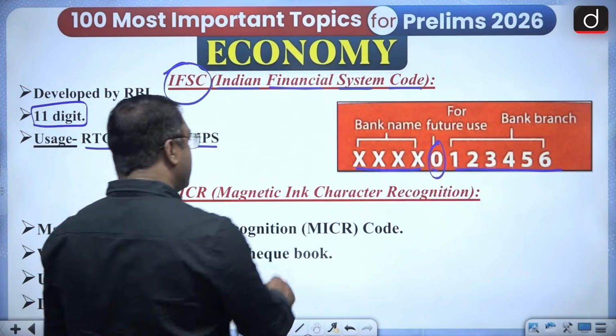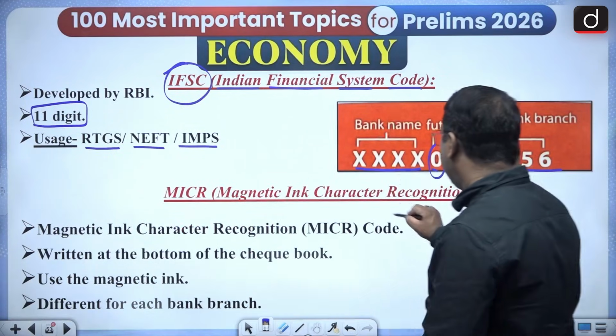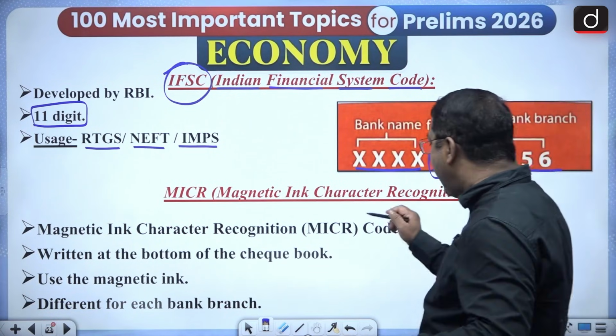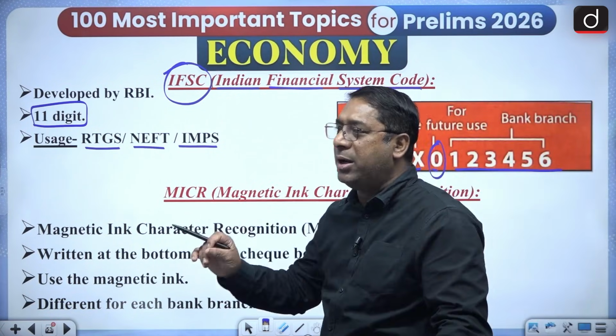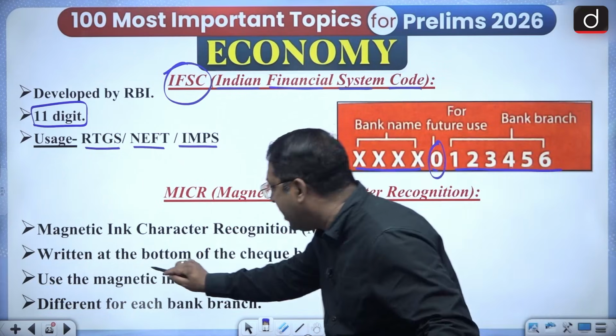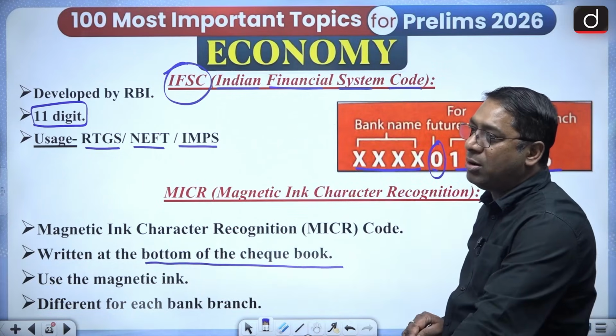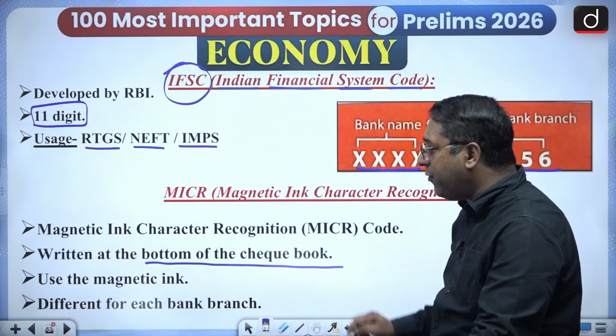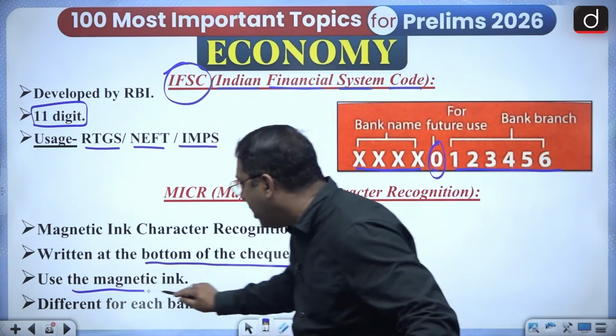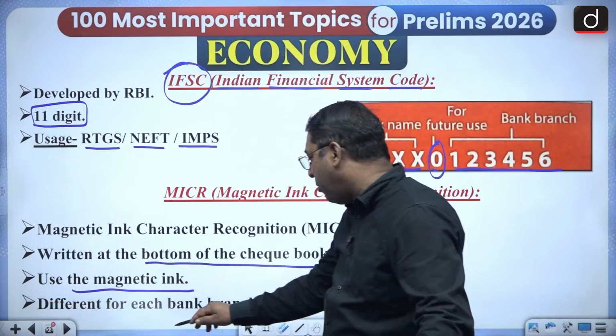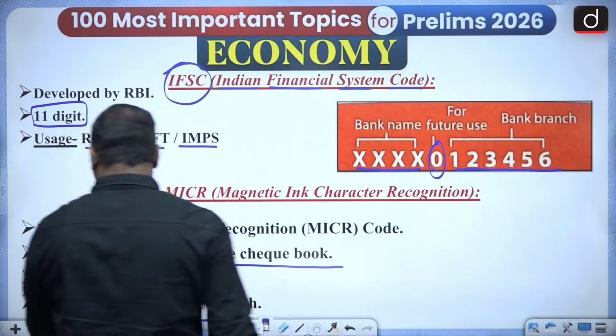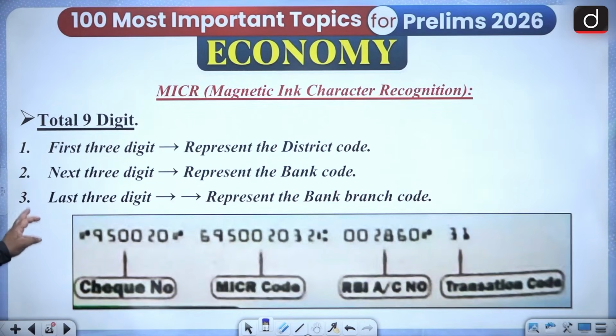Okay, and there is the Magnetic Ink Character Recognition code. It's a code which is written at the bottom of the checkbook, in magnetic ink, different from each bank's ink. So this is what you have to remember.